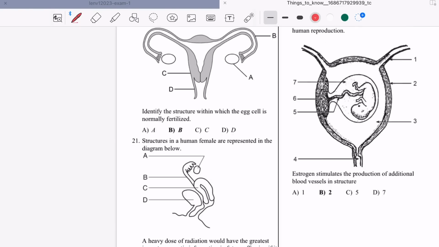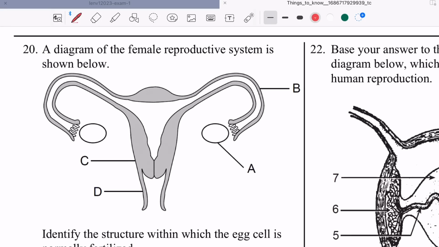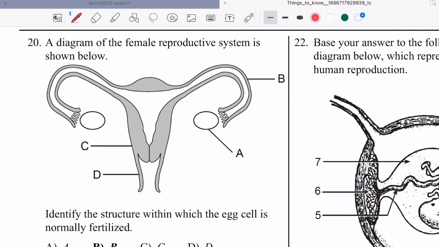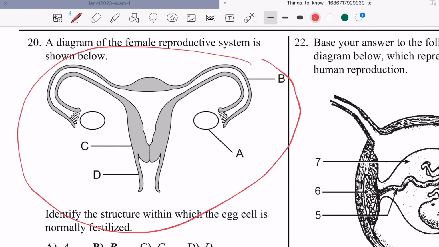All right, here we go, guys. Remember, I'm not going through the questions. I'm going through the diagrams. So if you want to take a look at the questions, pause and look over it. Here, isn't it beautiful? The female reproductive system. This is the front view. So the front view, okay?